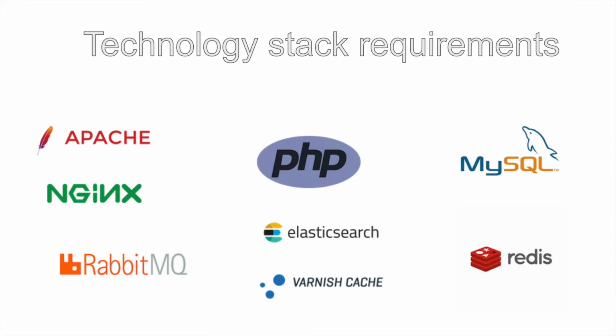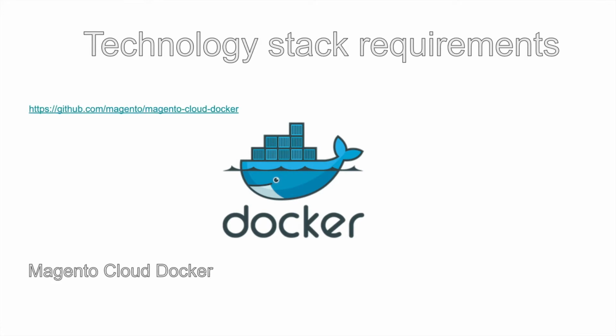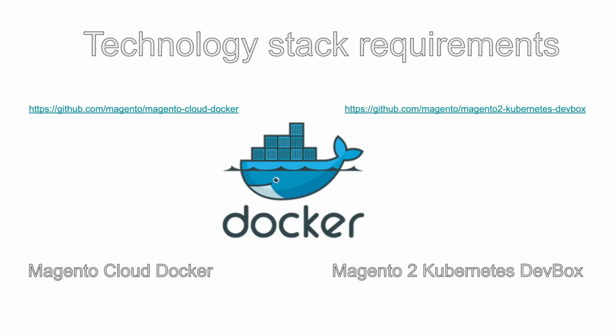So if we need to install this technology stack, it's better to use Docker. Magento provides two official Docker projects: the Magento Cloud Docker for the Magento Hosted Cloud and the Magento 2 DevBox project, which is now in beta. But as I said before, Magento has one of the largest e-commerce communities in the world.